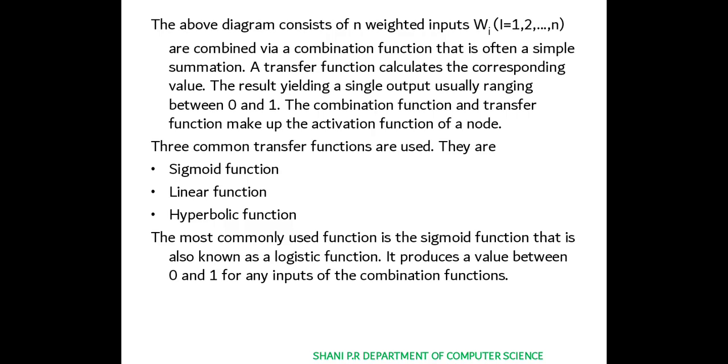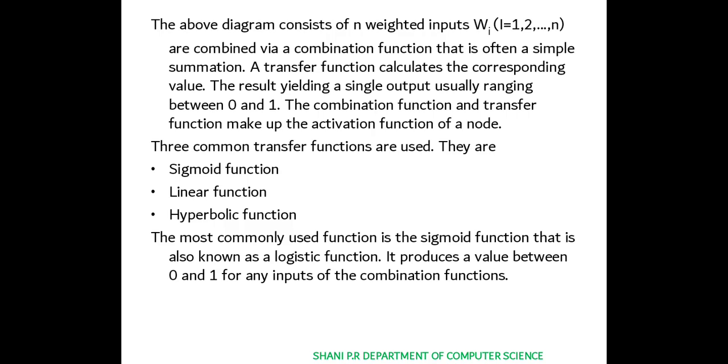The most commonly used function is the sigmoid function. When you are using a neural network with an activation function, we will mainly be using the sigmoid function or a linear function. The sigmoid function is also known as the logistic function. It produces a value between 0 and 1 for any input of the combination function.